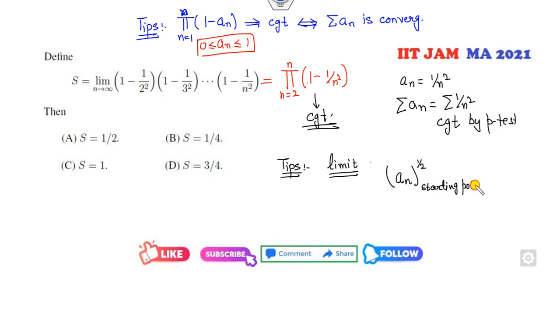This is my shortcut tip for you. So an is 1 over n square, and the starting point is 2. So I can substitute the value here. It will be 1 over 2 square, because the power is n square, so power is 2. So the right answer is 1 over 2 of the problem.